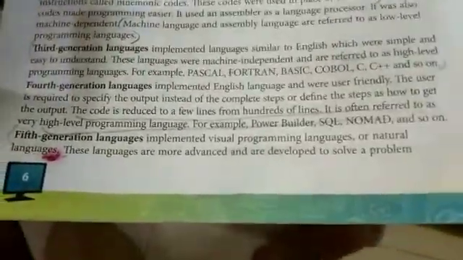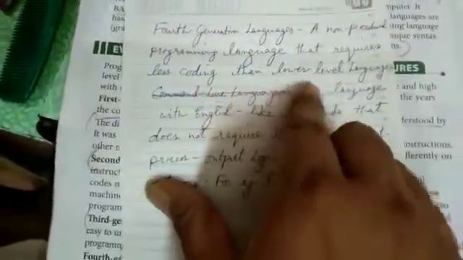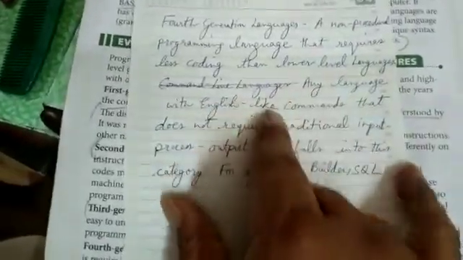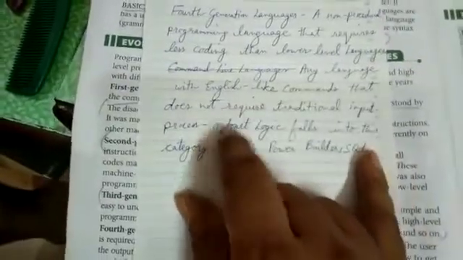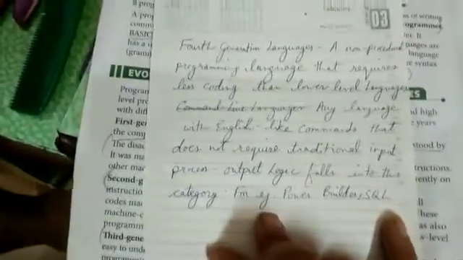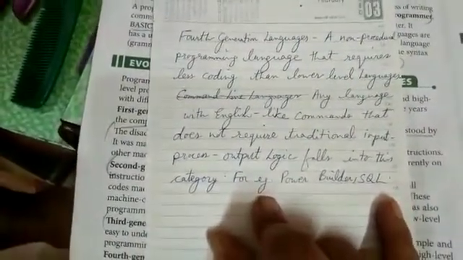Fourth generation language, a non-procedural programming language that requires less coding than lower level languages. Any language with English-like commands that does not require traditional input-process-output logic falls into this category. For example, PowerBuilder or SQL.